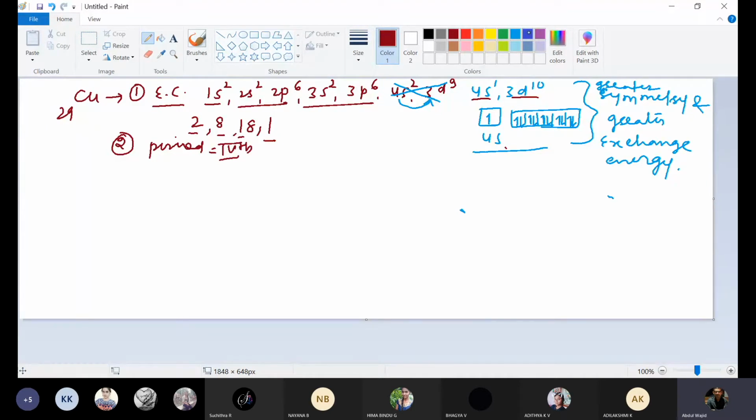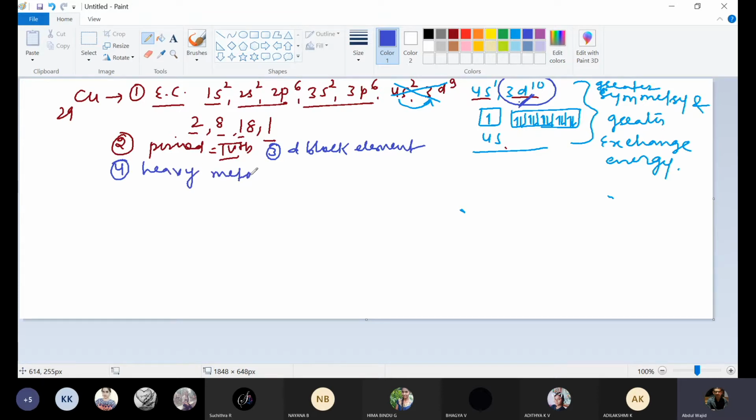Since the last electron enters the d subshell, it is a d block element. And as we know, all d block elements are always heavy metals.